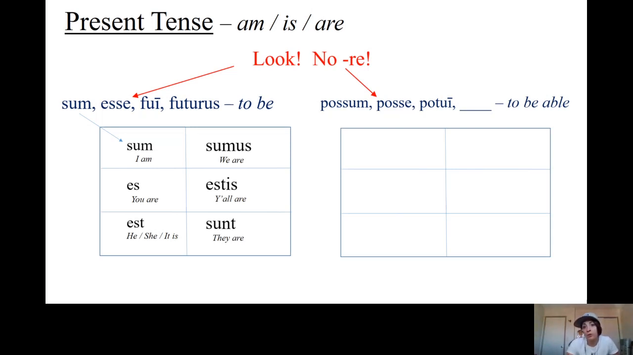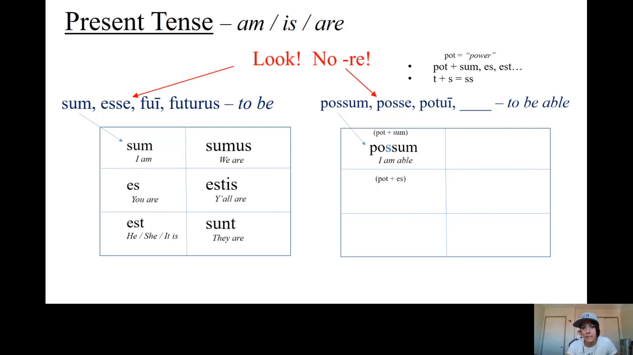Now, possum, good news is that if you know sum, es, est, sumus, estis, sunt, you can form possum, potes, potest, because if we remember what this is, it's just pot, which is a prefix meaning power, onto sum, es, est, sumus, estis, sunt. And the other thing that you have to remember is that when T comes before an S, it becomes SS. So again, our first form is going to drop in our first box, possum. But what happened here was that we had potsum, but when T came before the S, it became an S. So potsum becomes possum, means I am able.